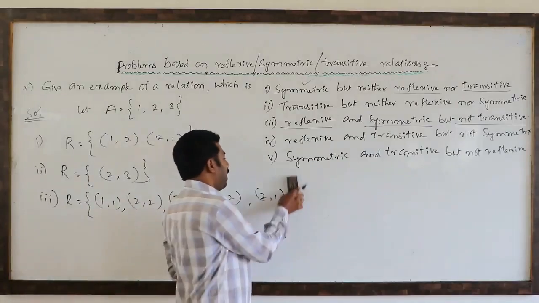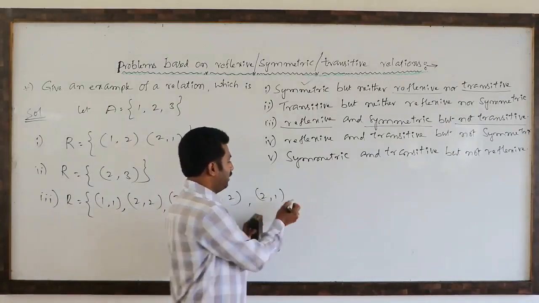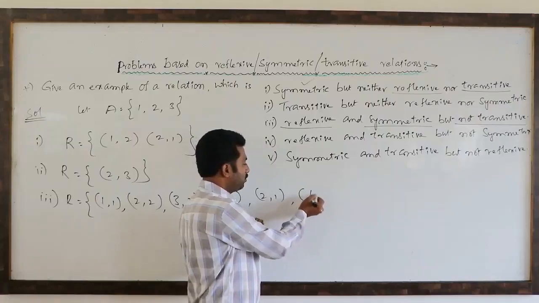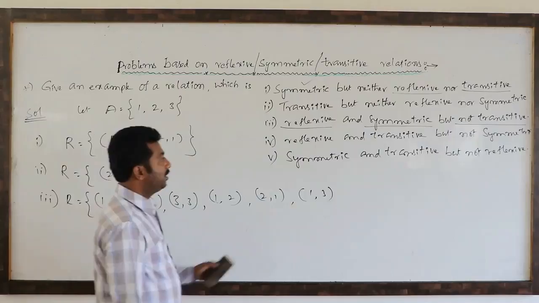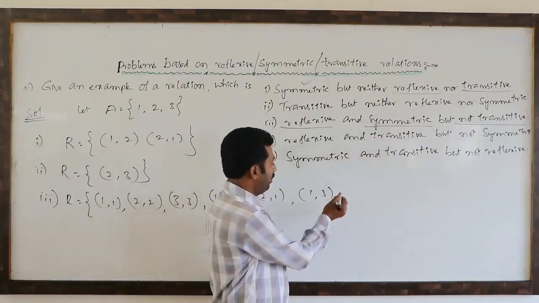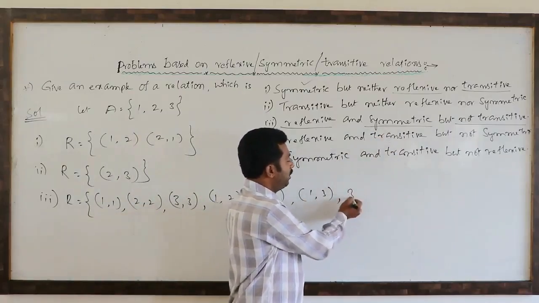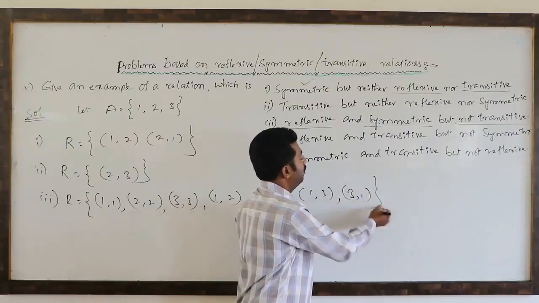So again we have to add one more pair. What is that? Suppose I add (1, 3). Because of symmetry, (3, 1) we have to write.